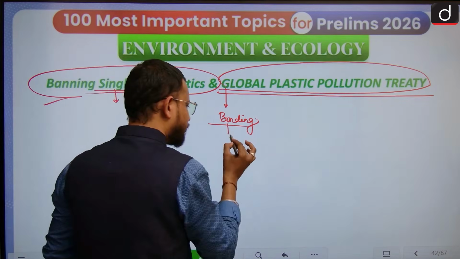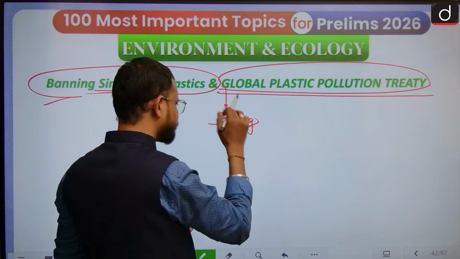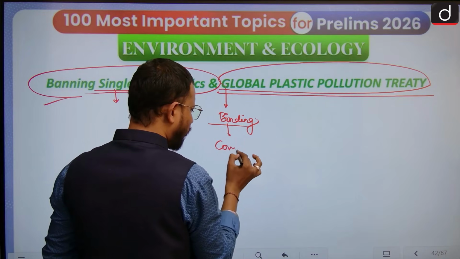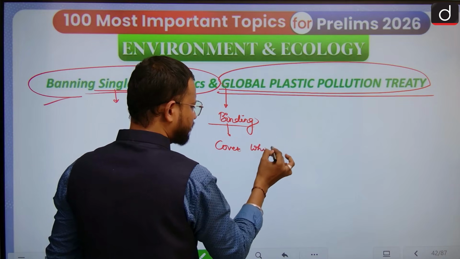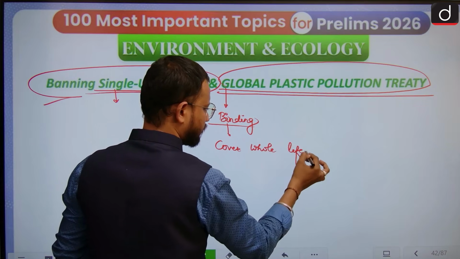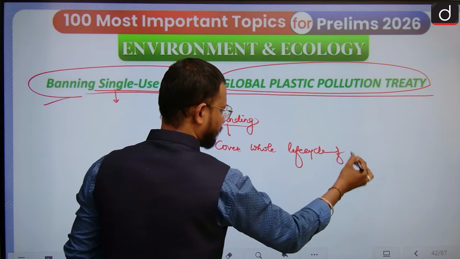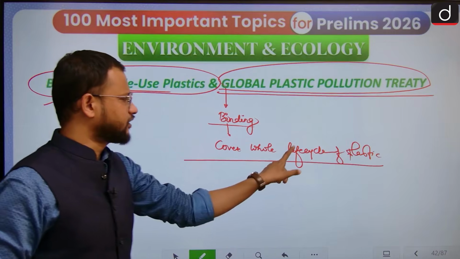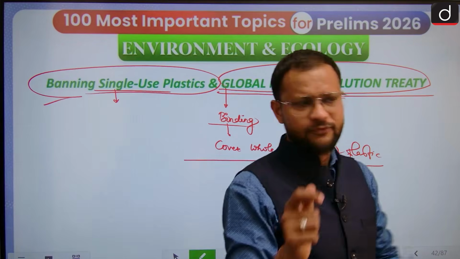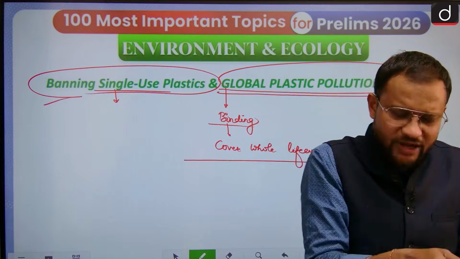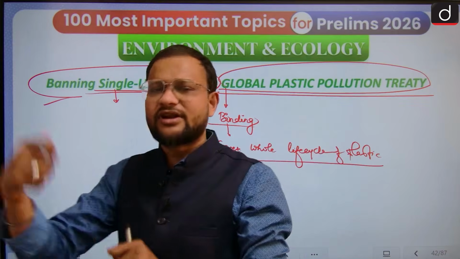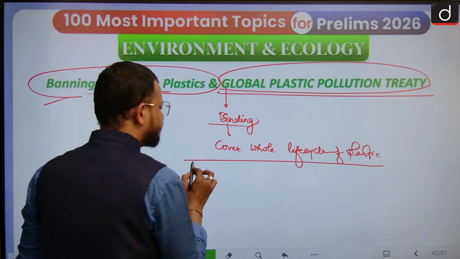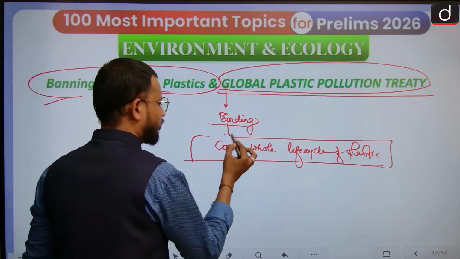Okay. Then you will find this covers the whole life cycle of the plastic. So plastic life cycle from its production stage to utilization stage and then reuse and then disposal stage. Every stage of its life is covered.